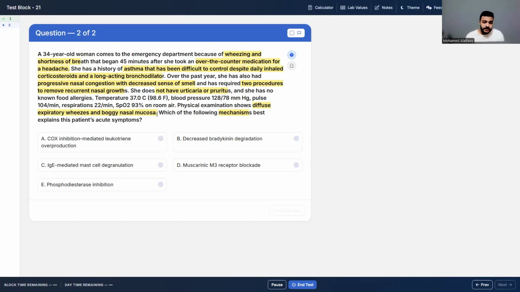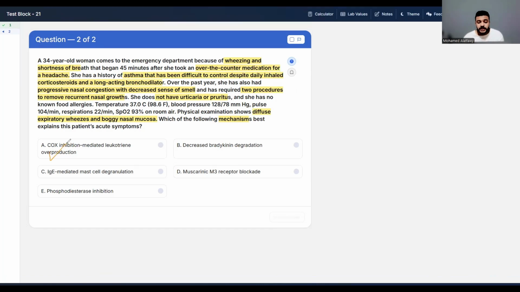The first one is COX inhibition-mediated leukotriene overproduction. This one is describing the mechanism of action of aspirin and other non-steroidal anti-inflammatory drugs. And we have something called aspirin-exacerbated respiratory disease, or AERD. In this disease, we have asthma that is difficult to control, and this asthma is induced by aspirin or other non-steroidal anti-inflammatory drugs, which can explain the over-the-counter medication here for the headache.